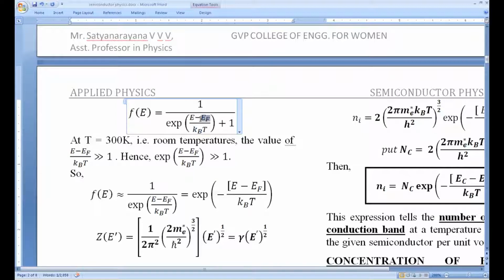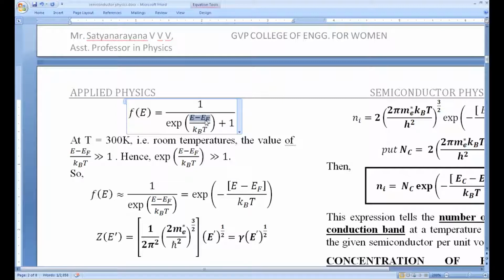So this numerator can be safely taken at room temperature as 10 power minus 19, and the denominator is 10 power minus 21. So minus 19 minus minus 21 gives 10 power 2. So the typical value of this is of the order of 100.